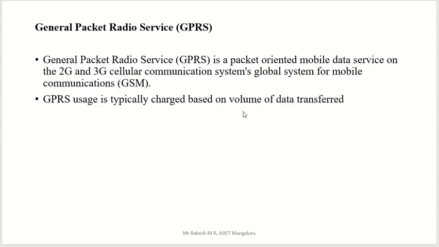Then we go to General Packet Radio Service, GPRS. General Packet Radio Service is a packet oriented mobile data service on 2G and 3G cellular communication, now 4G also, in the Global System for Mobile communication. GPRS usage is typically charged based on the volume of data transferred. That is what you are using now with a data pack. Based on how much data volume you use, the charge is applied. We are using 2G and 3G, and we use this GPRS in our mobiles.